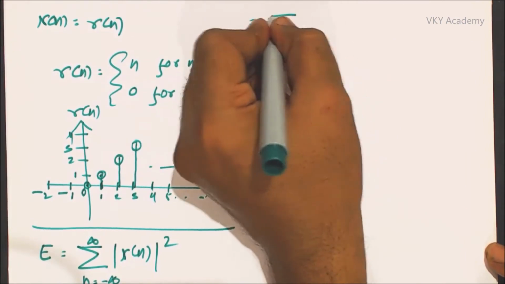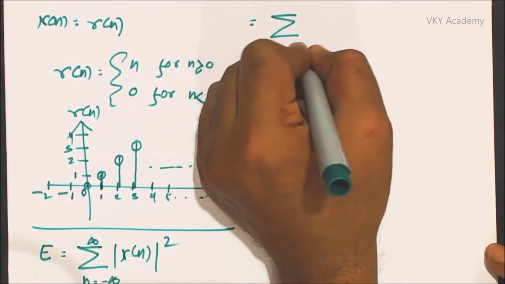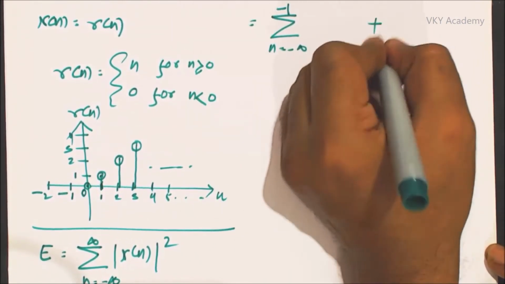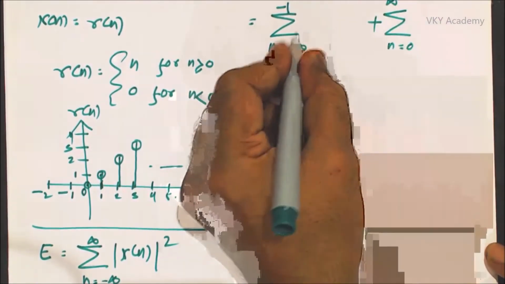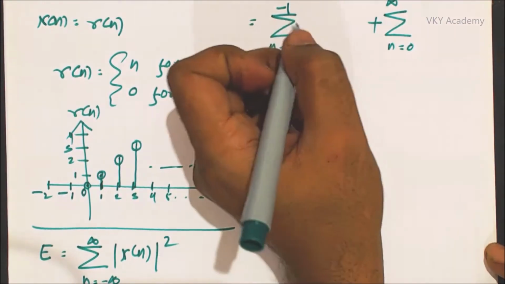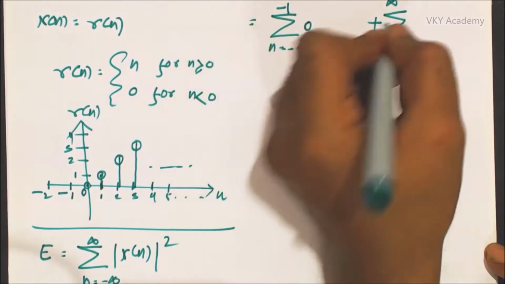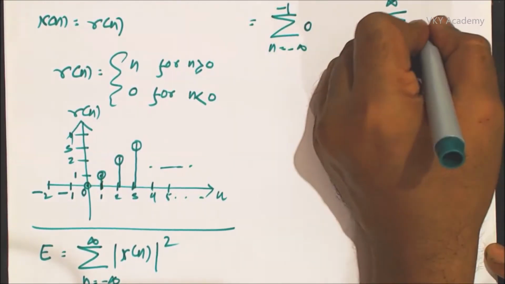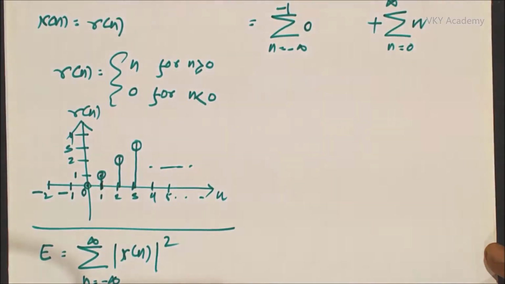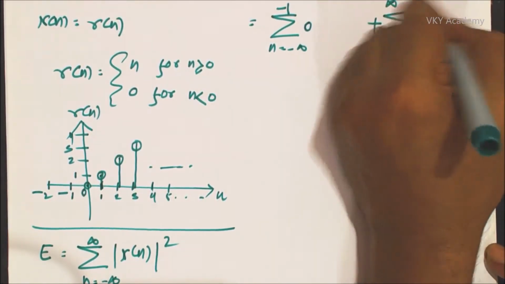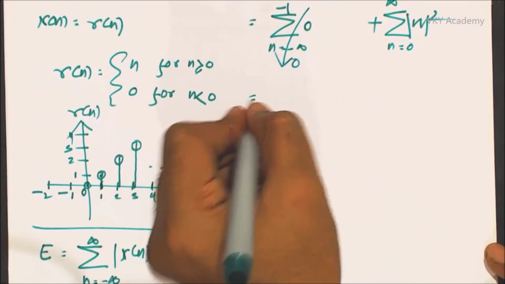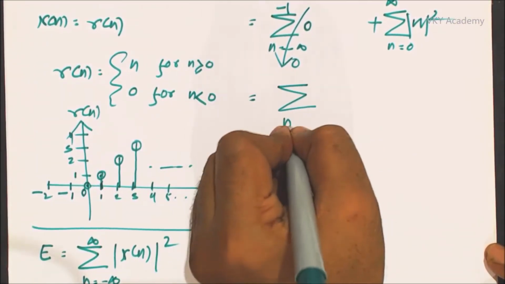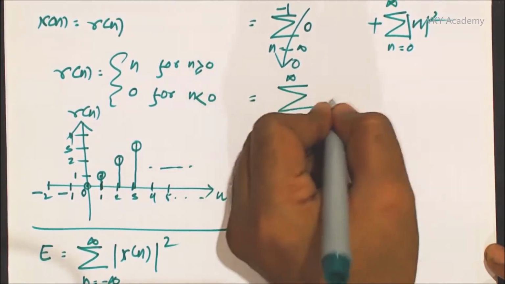Now this can be written as summation n equal to minus infinity to minus 1 plus summation n equal to 0 to infinity. Between minus infinity to minus 1 the ramp signal is always equal to 0, and between 0 to infinity it is always equal to n. So the first part will be equal to 0, and I can write summation n equal to 0 to infinity of n square.